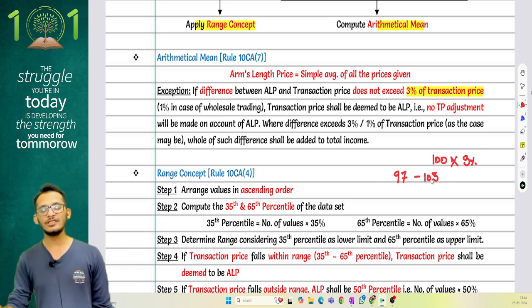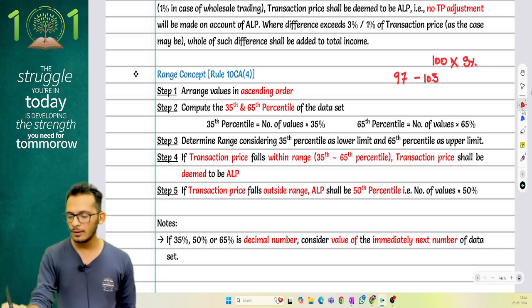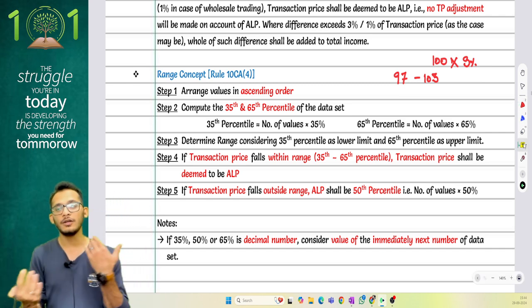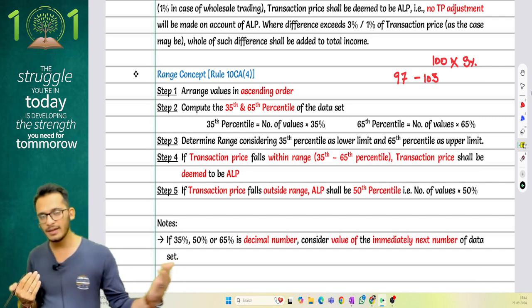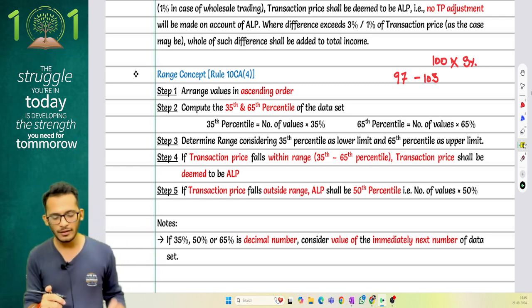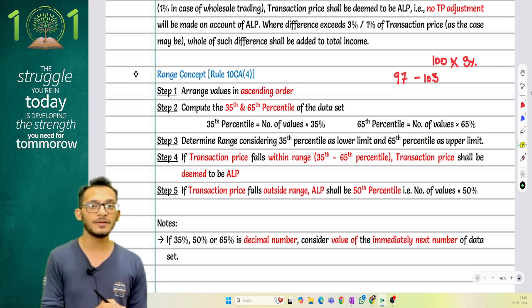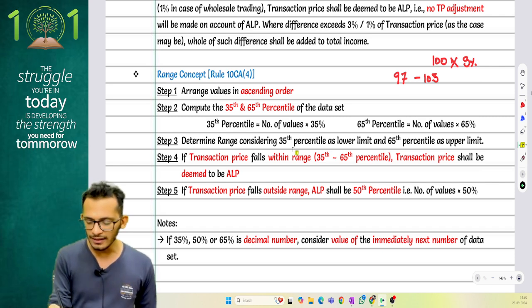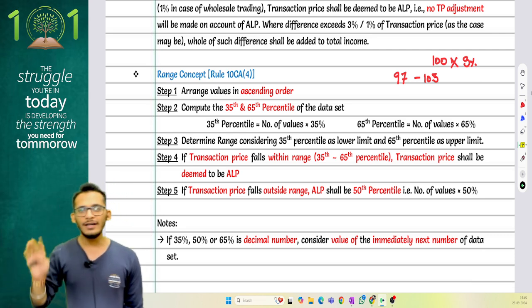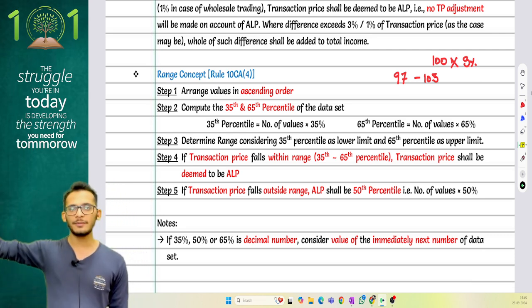Yes. How does the range concept work? Here is where things go a little complicated. Income tax is coming and saying if you want to follow range concept, first of all take all your prices and arrange them in ascending order. Then find out the 35th percentile and the 65th percentile. What do you mean by 35th percentile? Whatever is the number of values. Let's say there are 8 values. Into 35% of it will be done and 65% of it will be done.